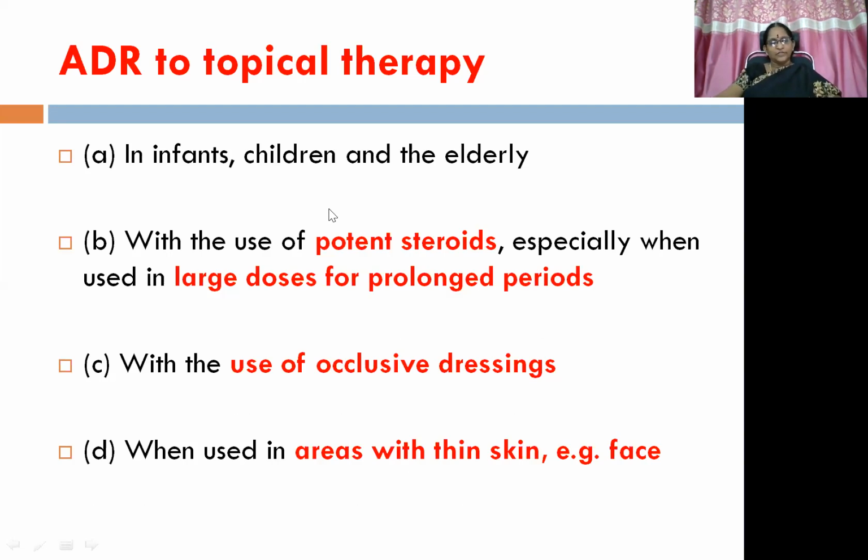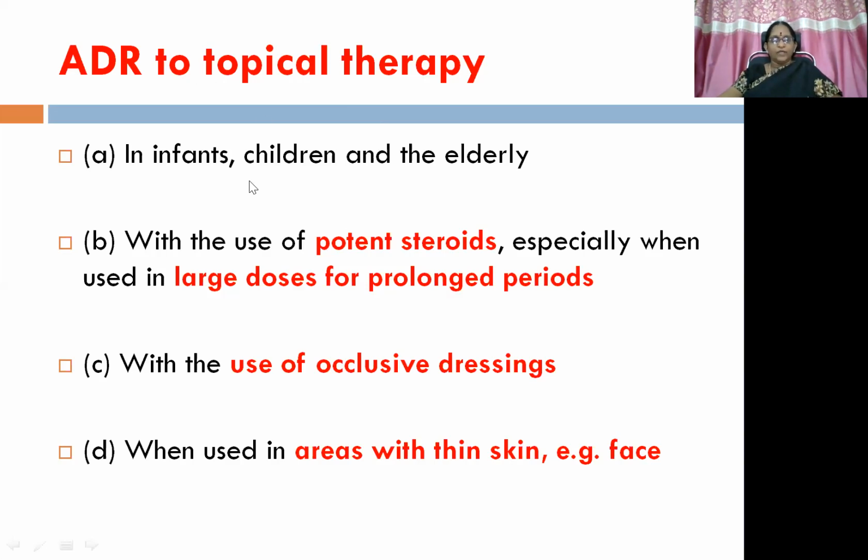So here I would like to mention one thing. Till now we have discussed the mechanism of action, pharmacological actions, and then ADR. So you may get a question on anything, either mechanism of action, detailing of the pharmacological actions, or detailing of the ADR potential, or separately a pharmacology question specifically about glucocorticoid-induced suppression of the HPA axis. Okay, what are the precautions that need to be taken? And this is another area where you have a possibility of a question, like topical steroid therapy.